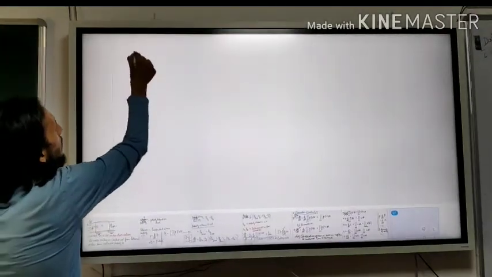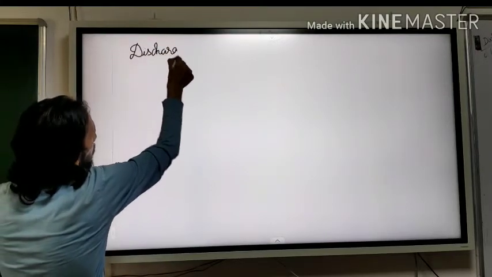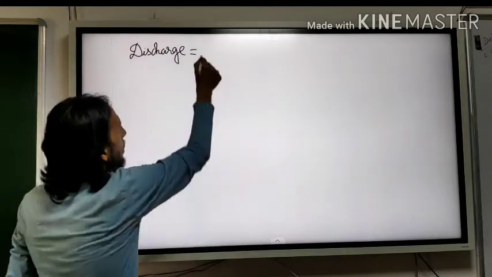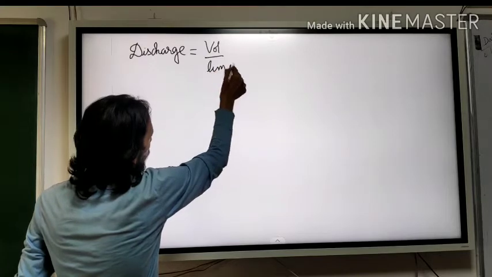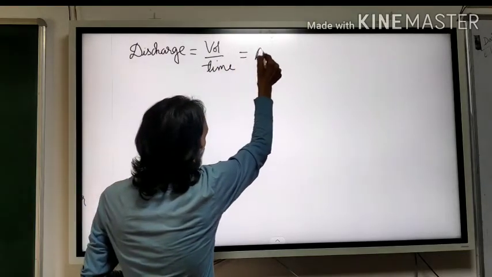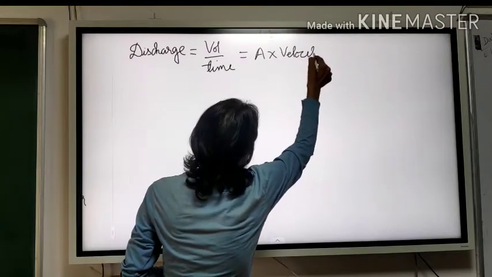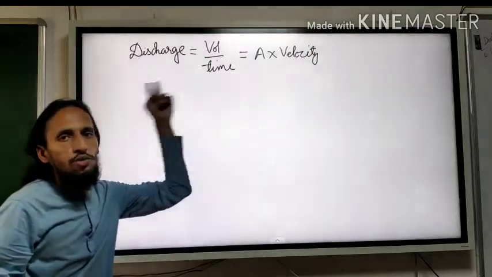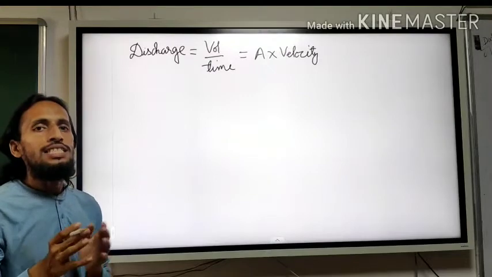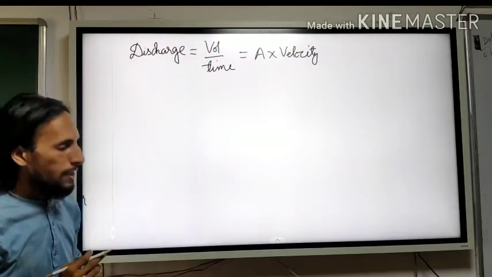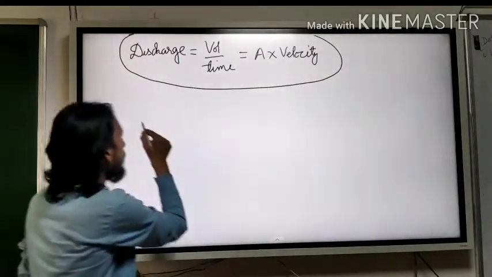So basically there is another term that is called discharge. What is discharge? Discharge is nothing but volume divided by time. Its formula is also equal to area into velocity. So this equation you will study in the subject fluid mechanics in detail. For now we just need this equation, or this concept. So you will study it later.